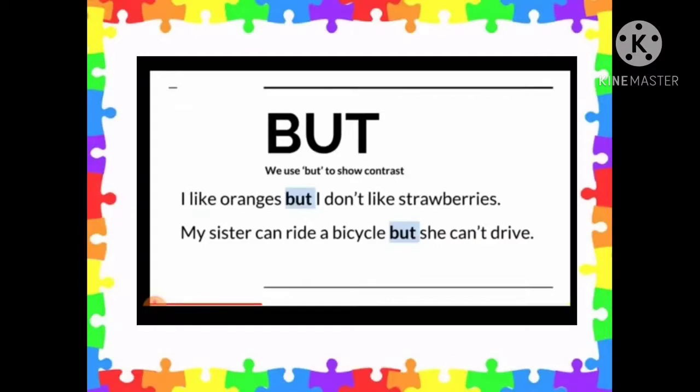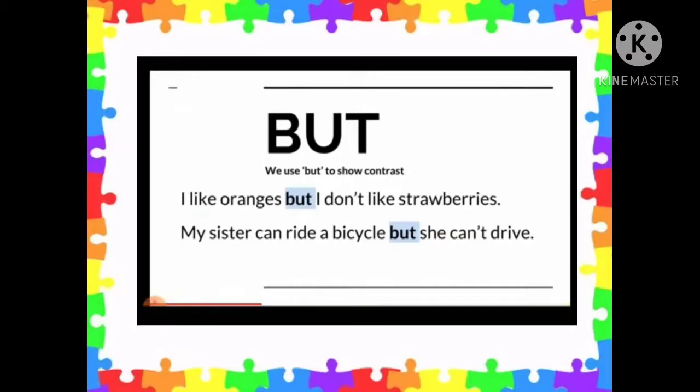Next comes the conjunction but. We use but to show contrast. Contrast means to show opposite. When there are opposite sentences, we join them with the conjunction but. For example, I like oranges but I don't like strawberries. So here the two sentences are, I like oranges, and the second sentence is, I don't like strawberries. The first one is telling about likes and the second one is telling about dislikes.